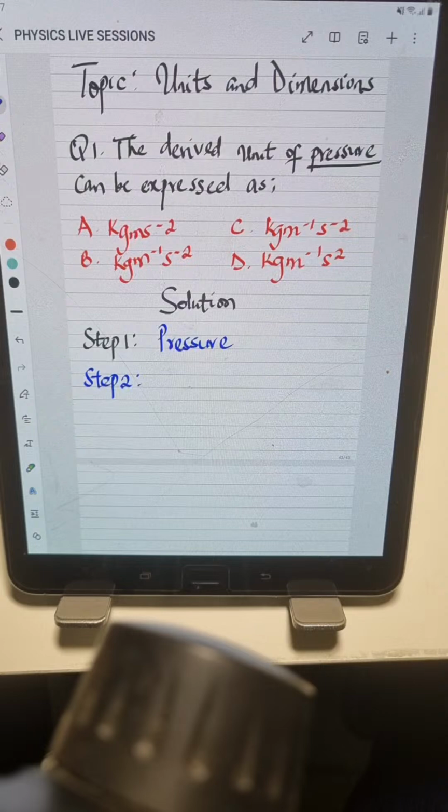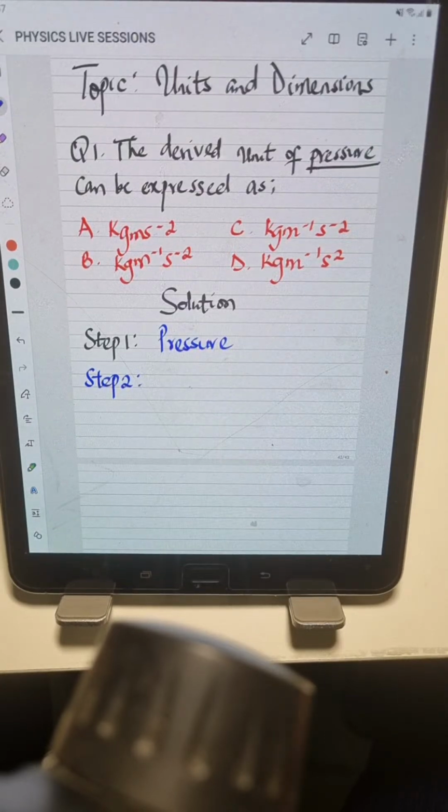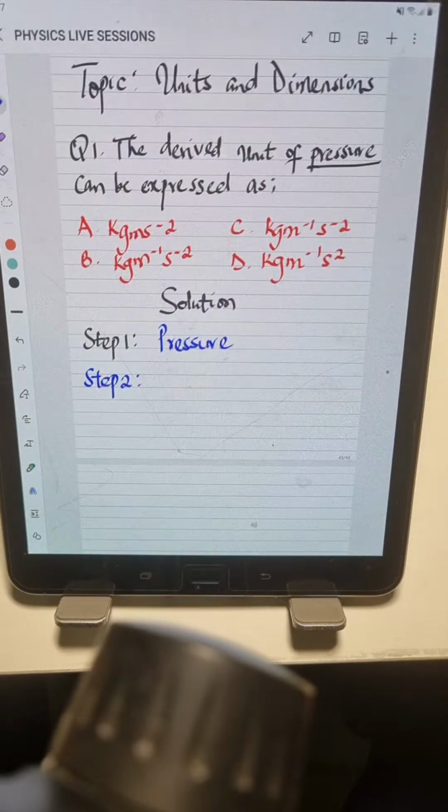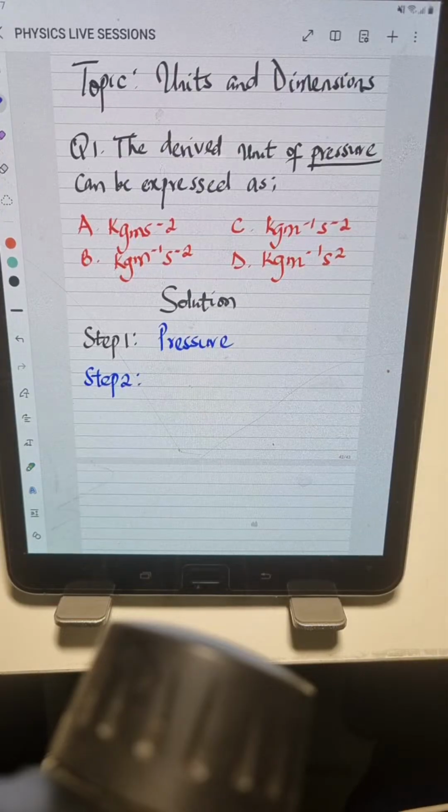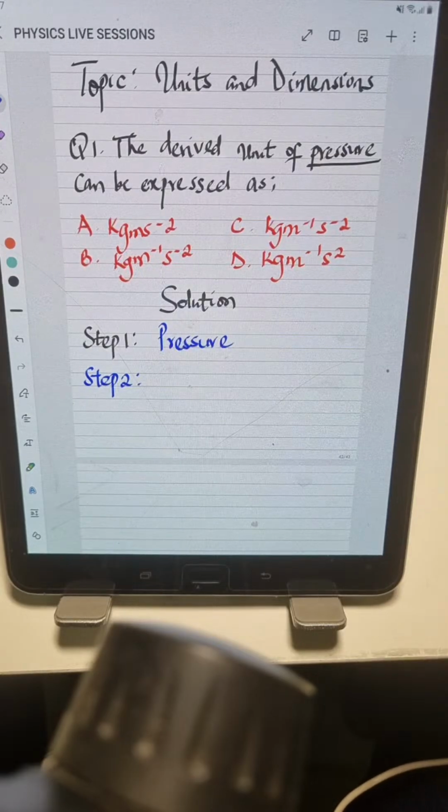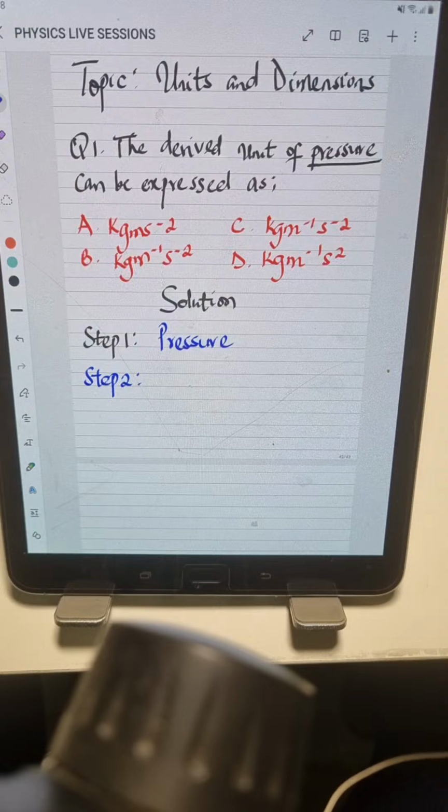If you're just joining, you're welcome. To make the class interactive, please can we use the chat box? At this moment I have 33 viewers. Can anyone tell me the formula for pressure? Drop your answer in the chat box. We are solving physics questions. The topic we are treating tonight is problems under units and dimensions.